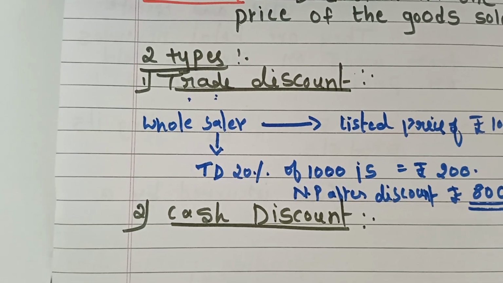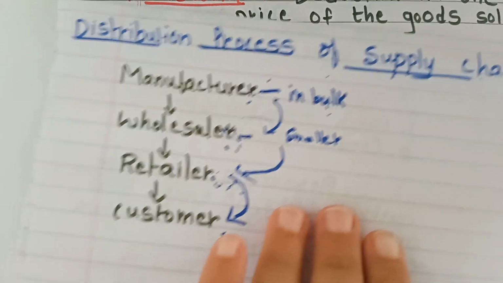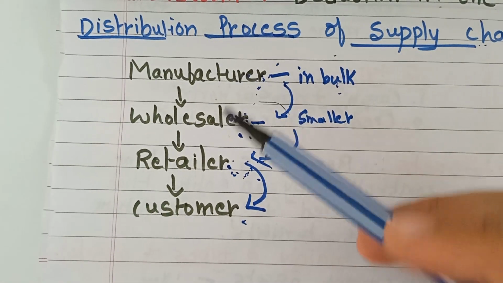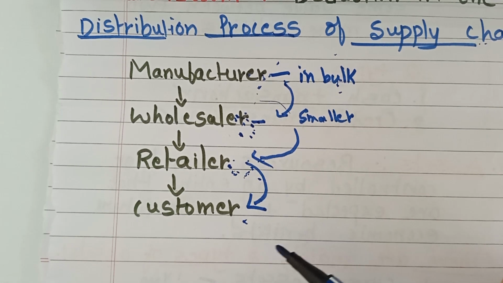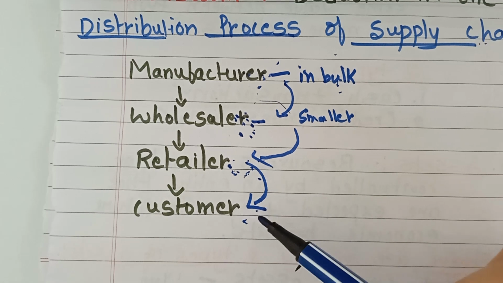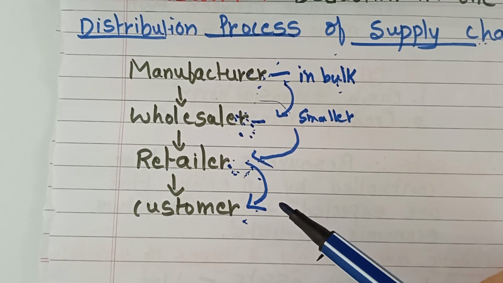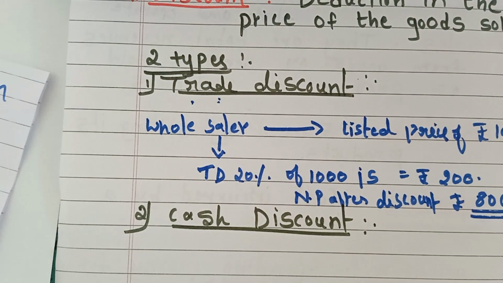Okay. What about cash discount? Cash discount is the reduction offered to the customers. See, here customers will come. In trade discount, it is only between manufacturer, wholesaler and retailer. And in cash discount, customers will come, means retailers will sell the products directly to the customers. It is a reduction offered to the customers for paying their invoices promptly. Therefore, this is about cash discount.